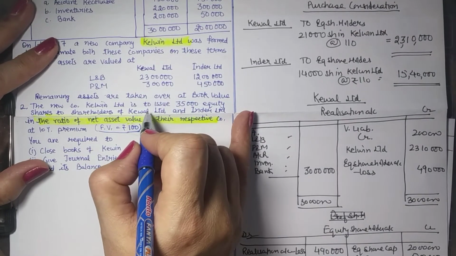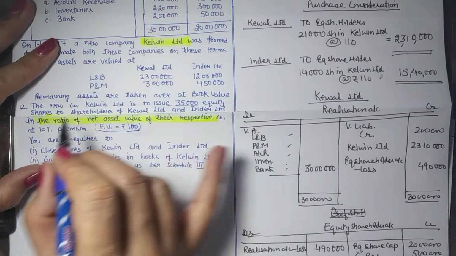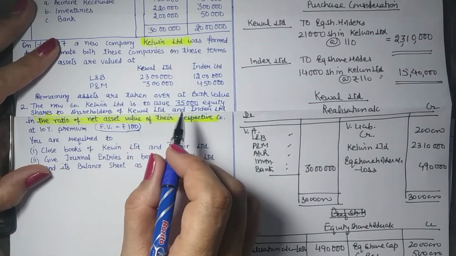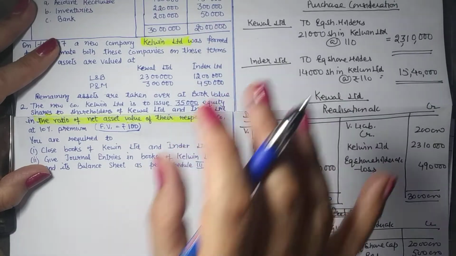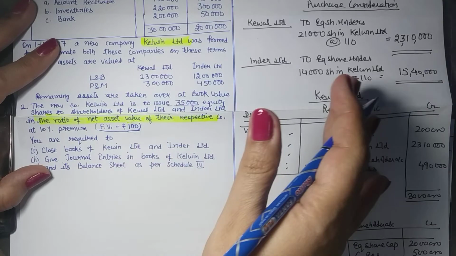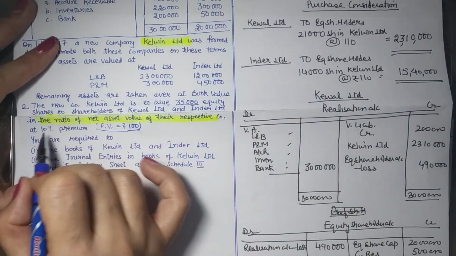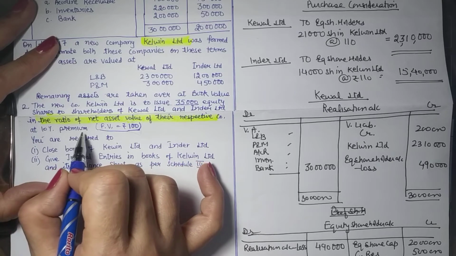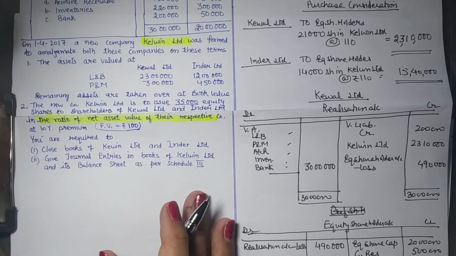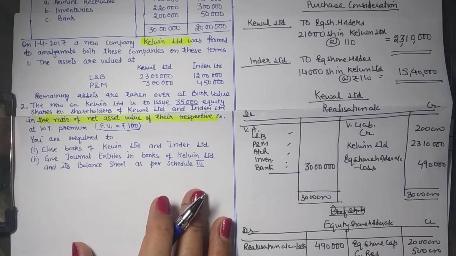That means the new company has decided a total consideration for both the companies to be given in the ratio of net assets. That is to say that their net assets will be calculated and then this purchase consideration is divided between these two companies on the basis of their net assets, and shares will be given at 10% premium. Right. So when this company Calvin Limited is to issue shares, these will be given at 10% premium.